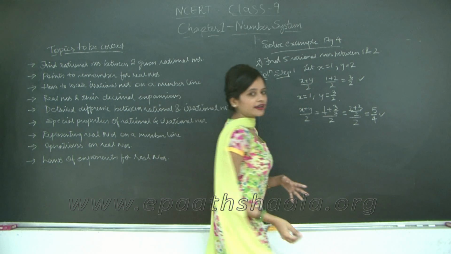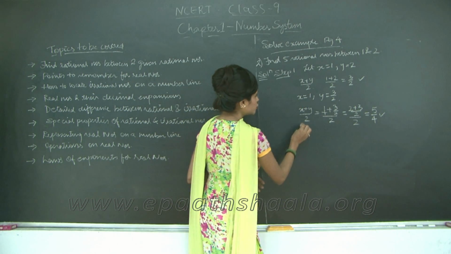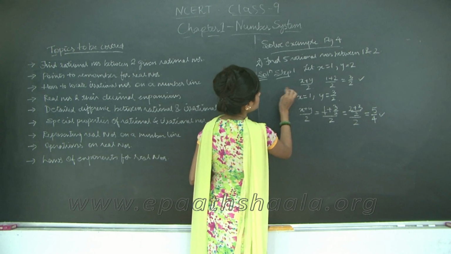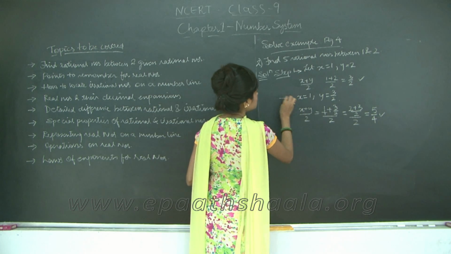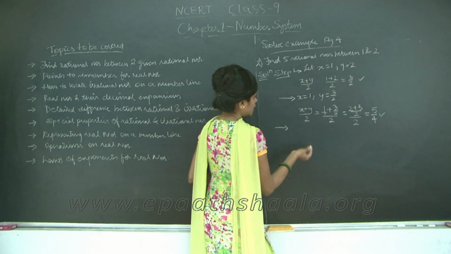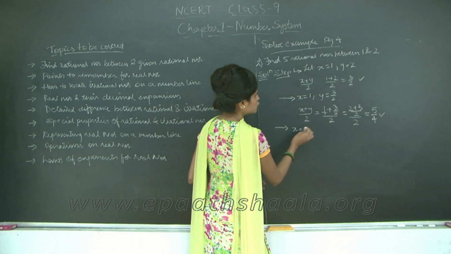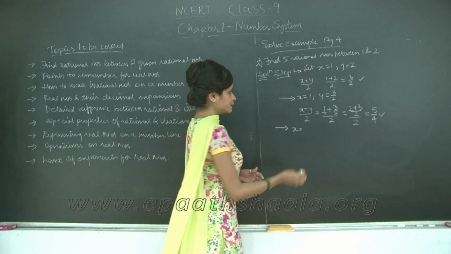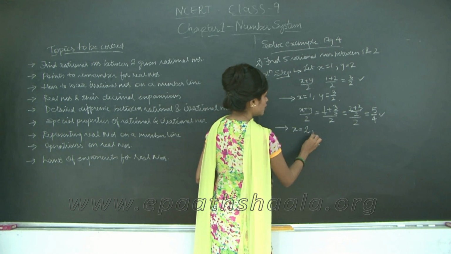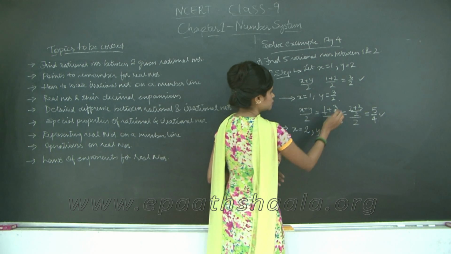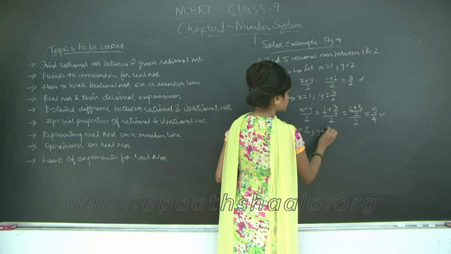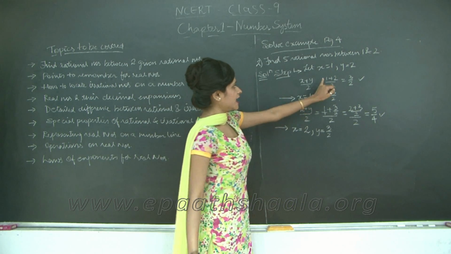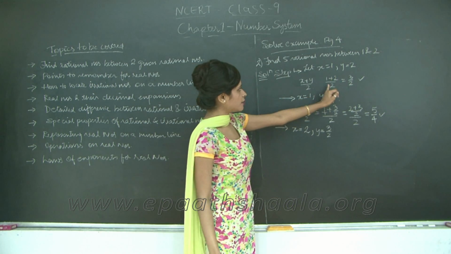Second, I need to find 3 more. Again I am going to take, this was 1, this is 2. Now again I am going to take x is equal to 2 and y be equal to 3 upon 2. So you see I took 1 and then 3 upon 2, now I am taking 2 and 3 upon 2.